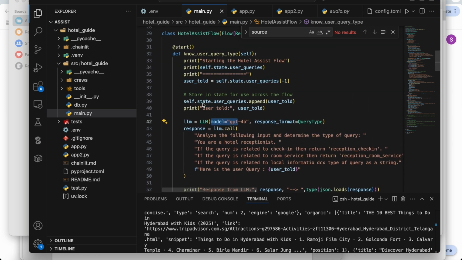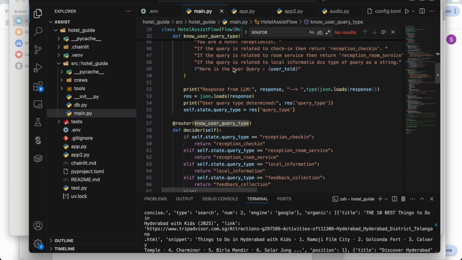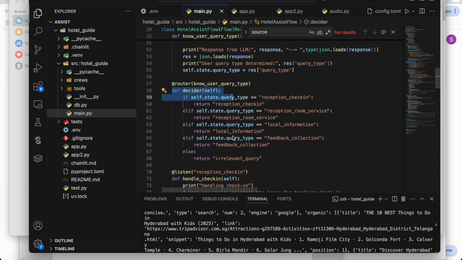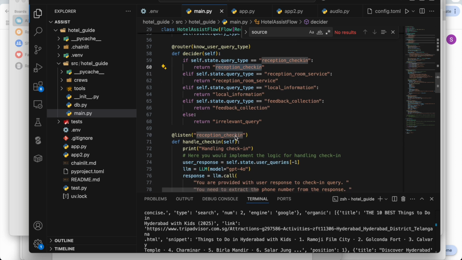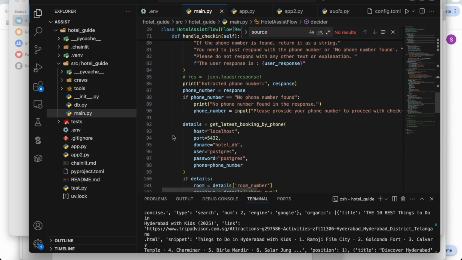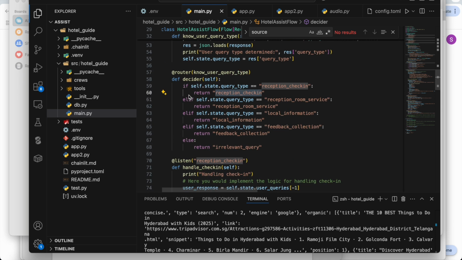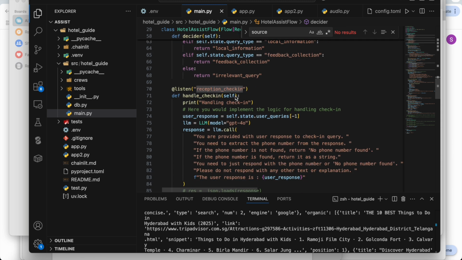After this start method, if you see, this is the method name, the user query type. This is the router. This is where the second method gets triggered immediately after the start, and here we are just returning a specific thing based on the user query. Now there are a few methods which will listen to the return type of this method. If you see listen reception check-in, in case this returns the reception check-in, this method will be called.